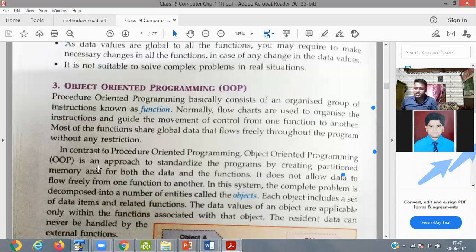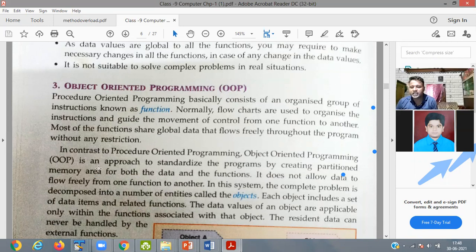In contrast, the object-oriented programming language, or in short OOP, is an approach to standardize the program by creating a partitioned memory area for both data and function.